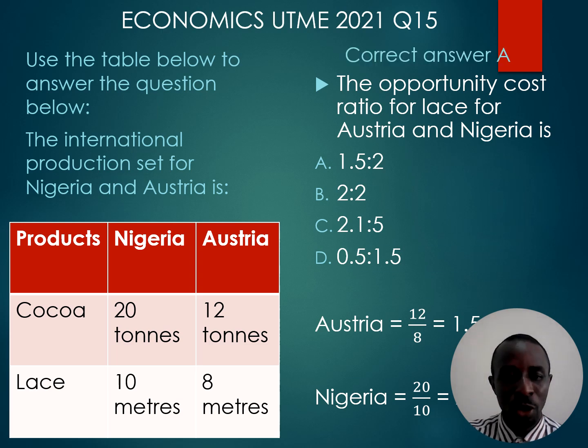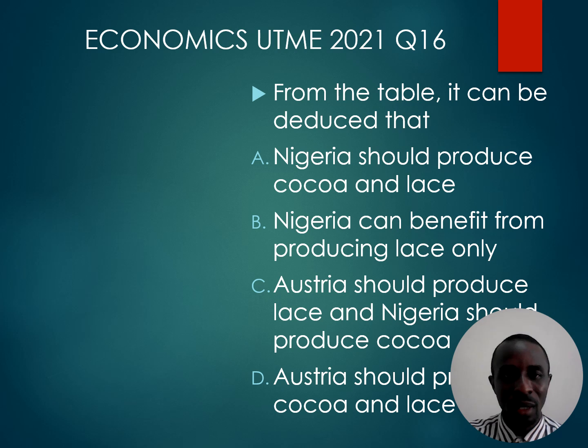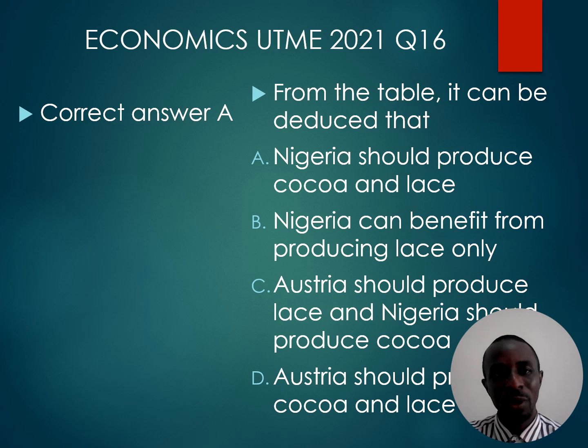Now, this same table will be used to answer question 16. Now we've calculated the opportunity cost. From the table, it can be deduced that Nigeria should produce cocoa and lace because Nigeria has a lower opportunity cost in the production of both cocoa and lace. Let's continue.